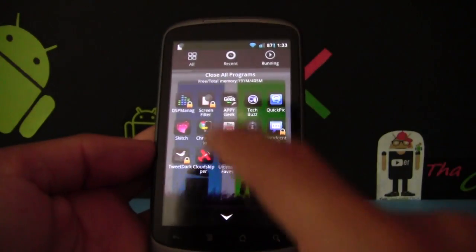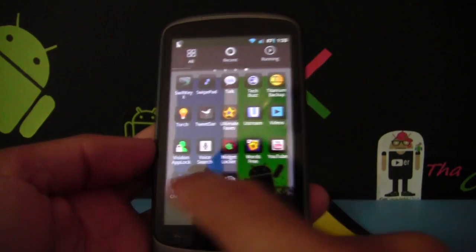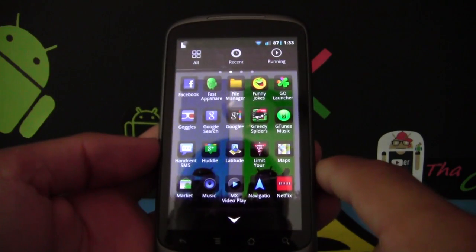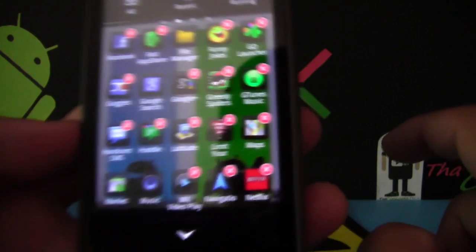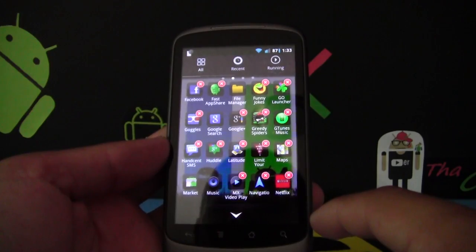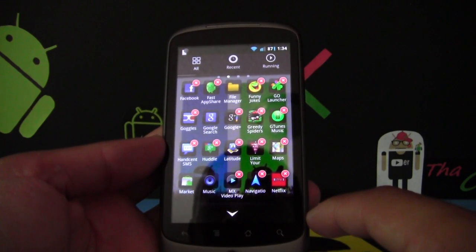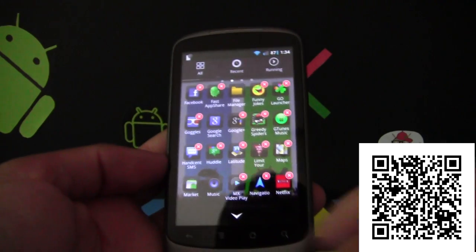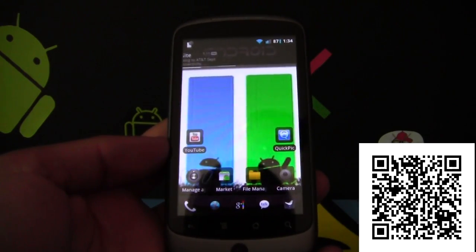There's a lot of gestures you can have. If you go into your applications, you can set them, and you can definitely customize a lot of stuff. What I like about Go Launcher, if you're coming from iPhone or you know of iPhone, if you hold down on the application, you actually get an uninstaller. As you can see, they wave just like the iPhone stuff. I like how Android is so open where it can do anything. It can be a Windows phone, a BlackBerry, WebOS, an iPhone lookalike. That's what Android's so good about, that you can make it look like anything. Like I said, guys, I already have a video showing everything off on Go Launcher.